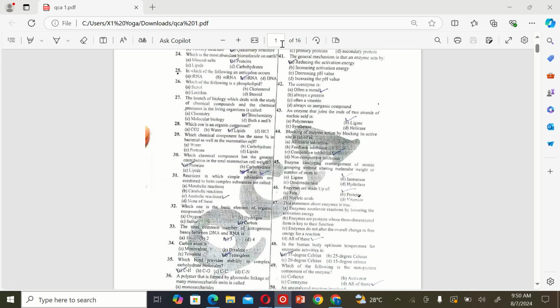Let's get started. So the first MCQ is which is the most abundant biomolecule on Earth? A. Mineral salt. B. Protein. C. Lipids. And D. Carbohydrate. So the correct option is D.